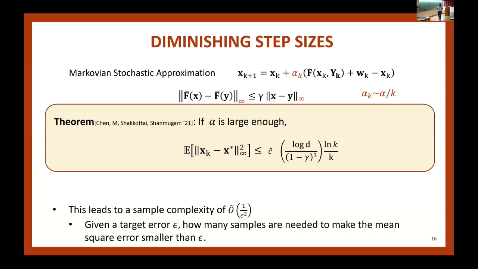In fact, there's this nice book, Neuro-Dynamic Programming by Tsitsiklis and Bertsekas from the 90s, where they essentially say that the Lyapunov function is not known for L infinity norm. So we can't directly use the SGD proof. So our contribution is essentially to construct a Lyapunov function for arbitrary norm, in particular for L infinity norm. And then once we know the Lyapunov function and its properties, we can essentially replicate the SGD proof to get all these results. And depending on time, I might show you the Lyapunov function at the end of this talk.